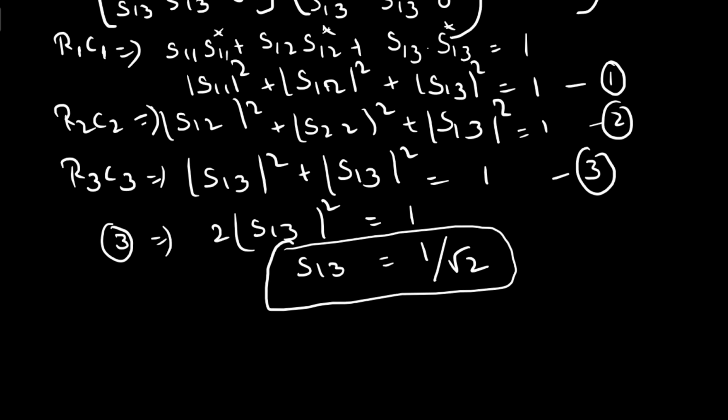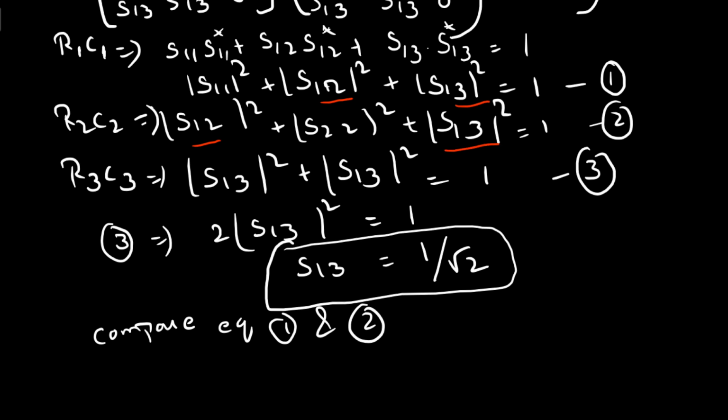Next, compare equation 1 and 2. What will happen by comparing them? In both equations we have S12 square and S13 square, the same.